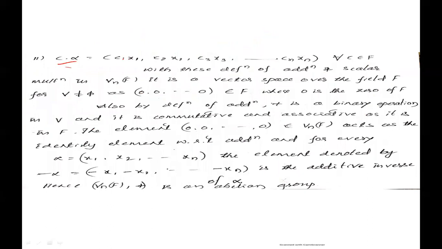Let C be equal to C1, C2, C3 and so on Cn, and alpha equal to x1, x2, x3 and so on xn. Then C alpha is component-wise multiplication: C1 x1, C2 x2, C3 x3 and so on Cn xn, for all scalars C belongs to F and alpha belongs to V, where alpha is a vector.